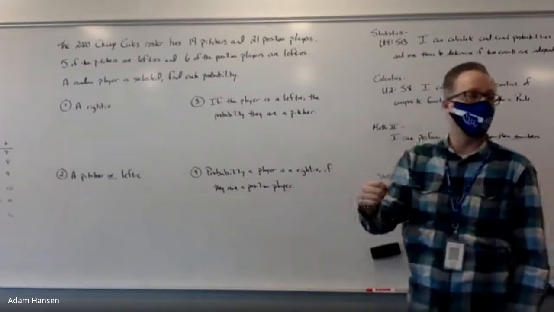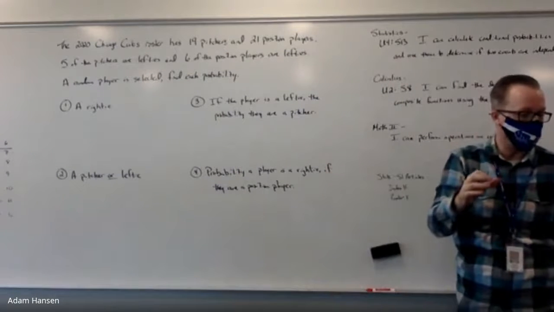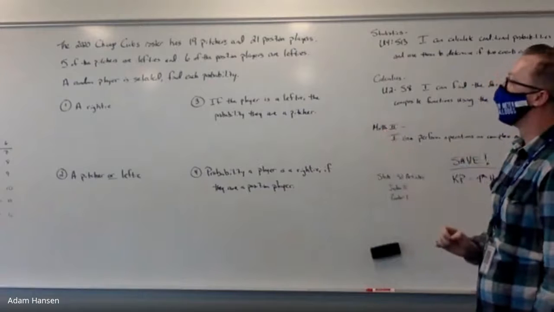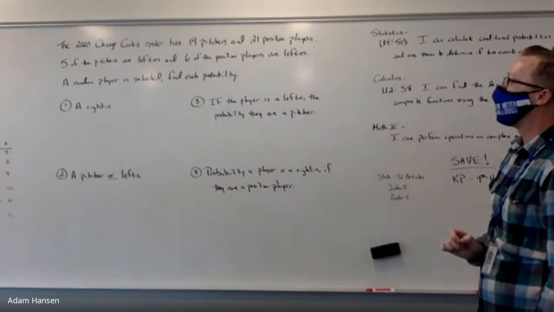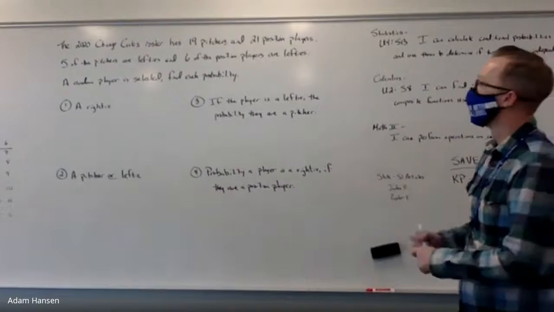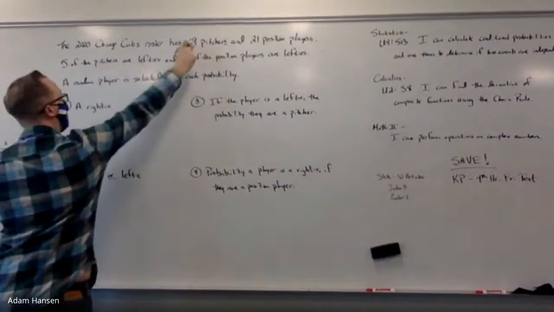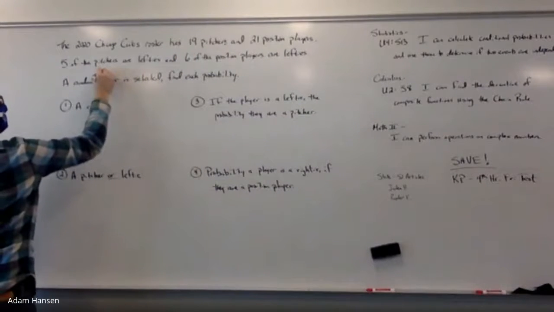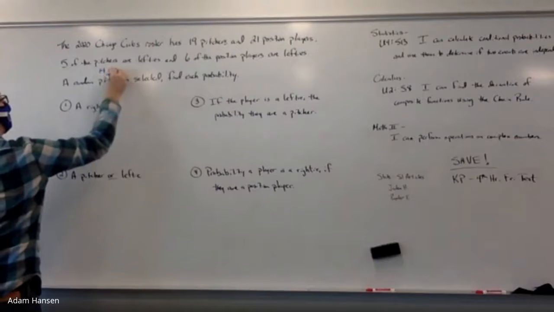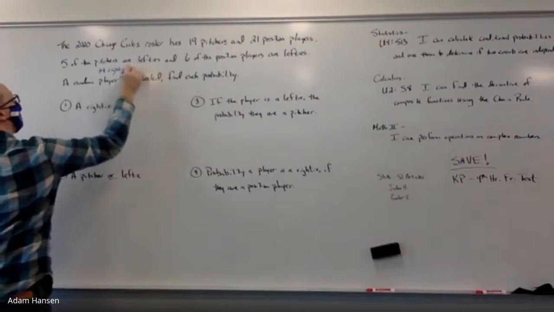Yeah. Okay. Now that we're thinking about righties, let's break apart the righties. How many righty pitchers are there? 14. Why 14? Because there's 19 total pitchers and 5 of them are lefty. So there are 14 righty pitchers.